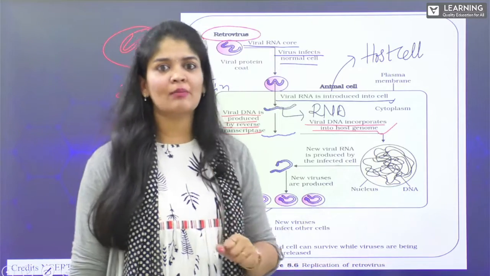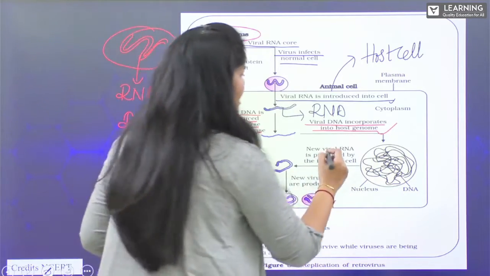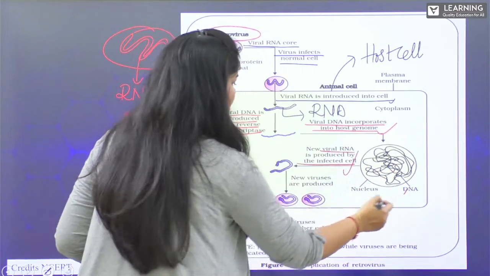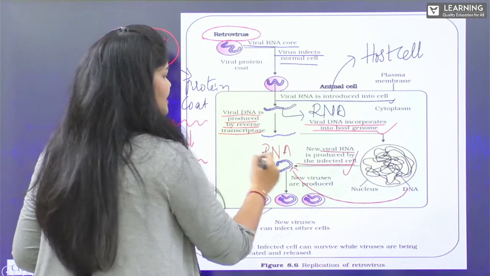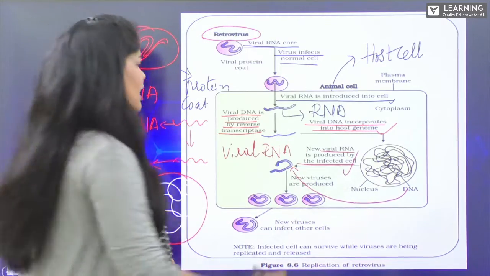But the RNA which is coming belongs to the virus, so that is called viral RNA. A new viral RNA is produced from the infected cells. So from this DNA, RNAs are produced, and all this RNA belongs to the viral group, therefore viral RNA.